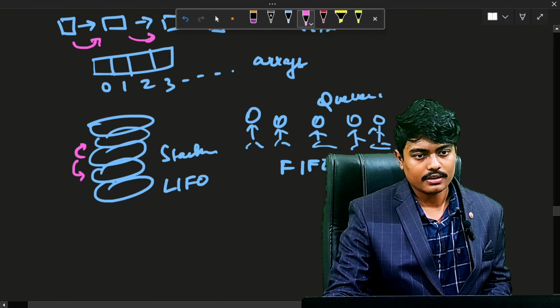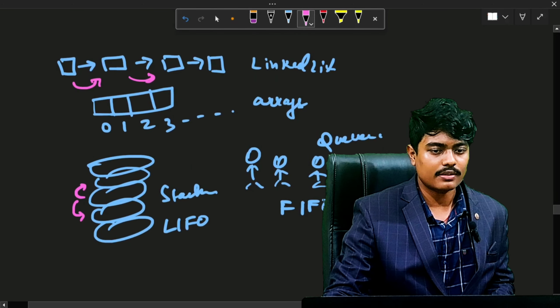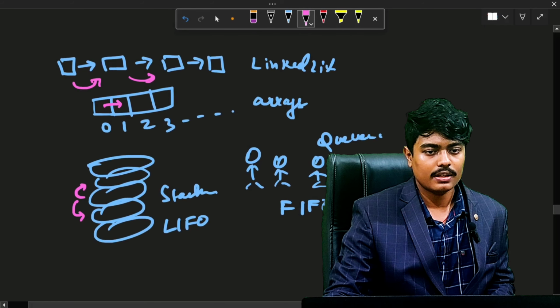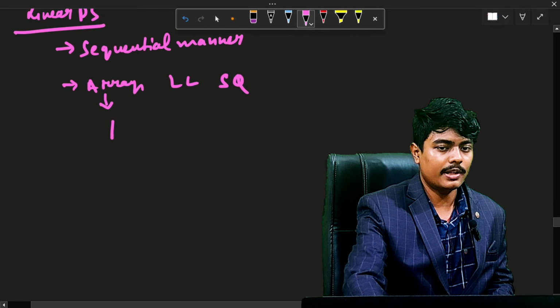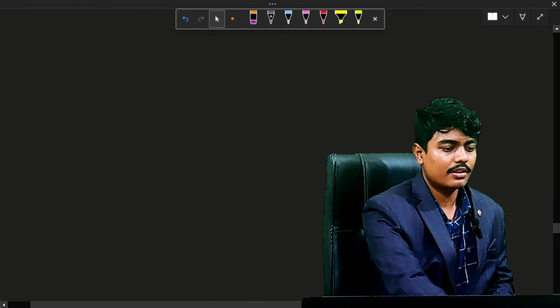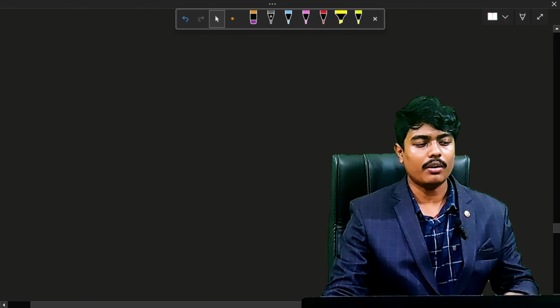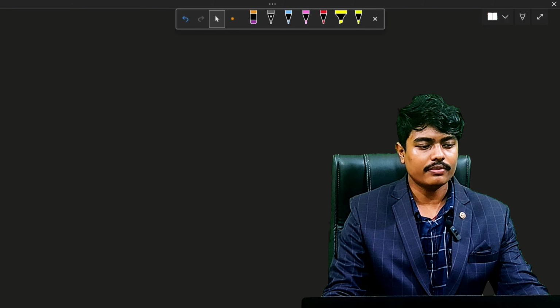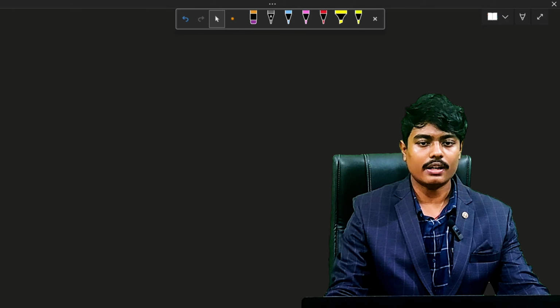This one is head and this one is next. We'll talk about it later. In arrays also, the next element is connected with the previous element, and thus they are connected to one another. The basic thing is clear: they are linear data structures. As they are in linear form, when we arrange them, the form is itself linear.